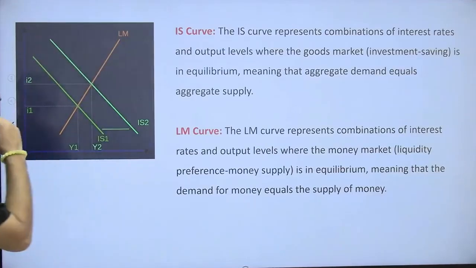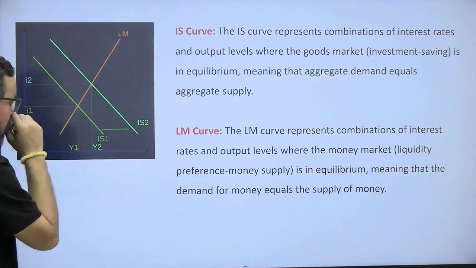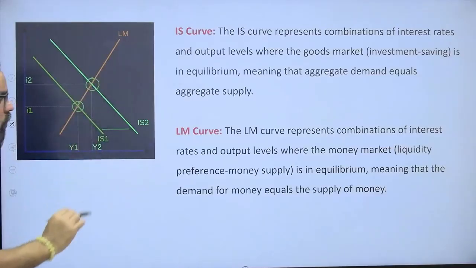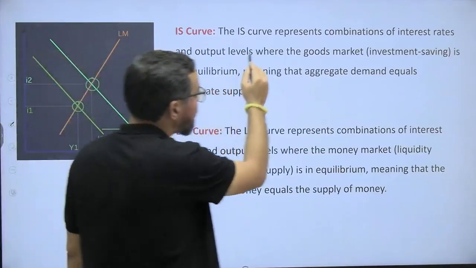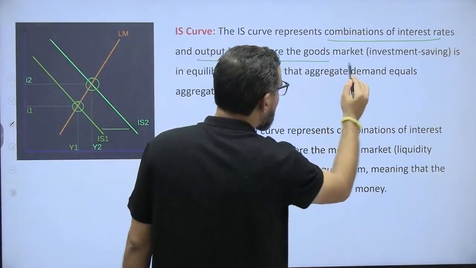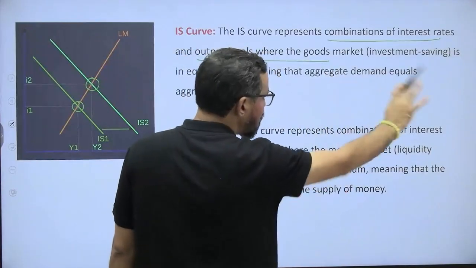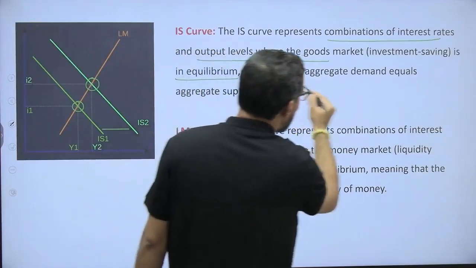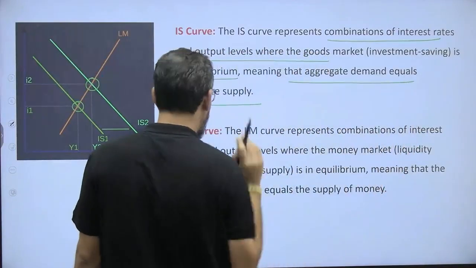So this is something you can differentiate. This is point one. If they are increasing the liquidity, this will become your point two. The IS curve represents the combination of interest rate and output level where the goods market, investment and saving, is in equilibrium, meaning aggregate demand equals aggregate supply.